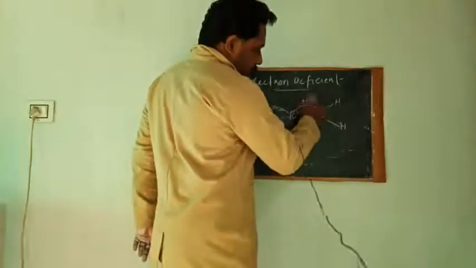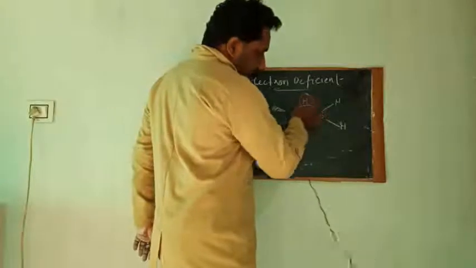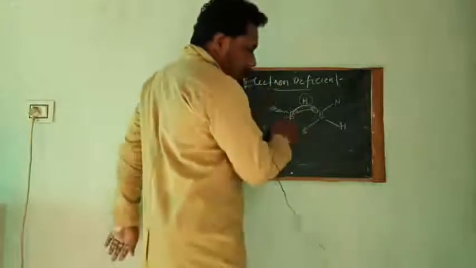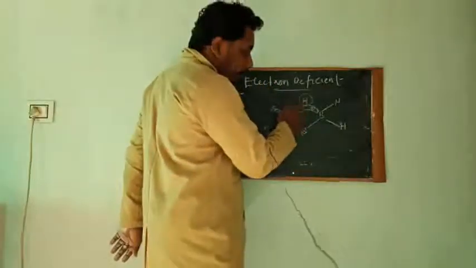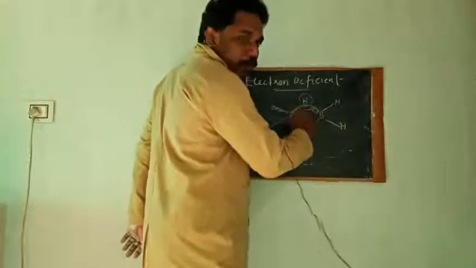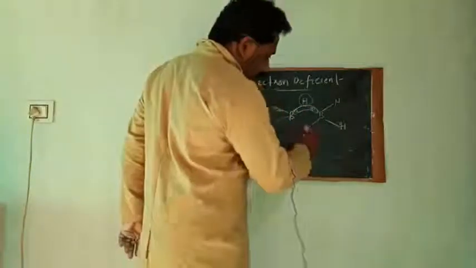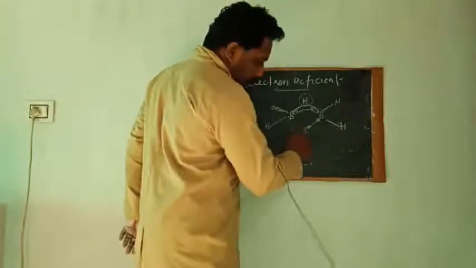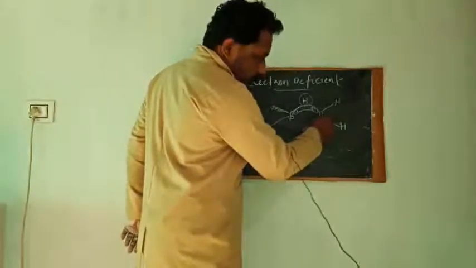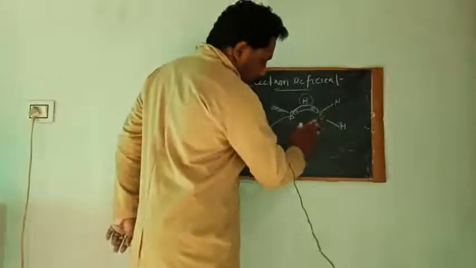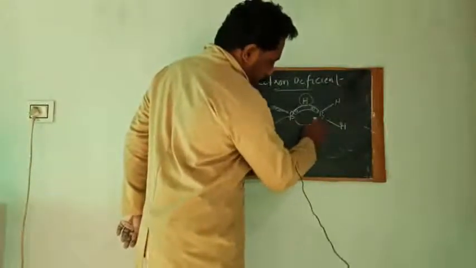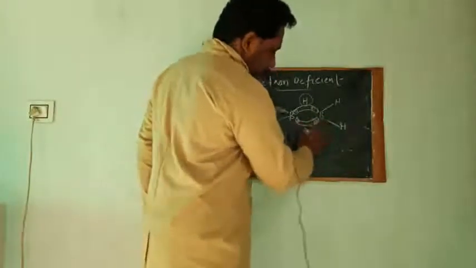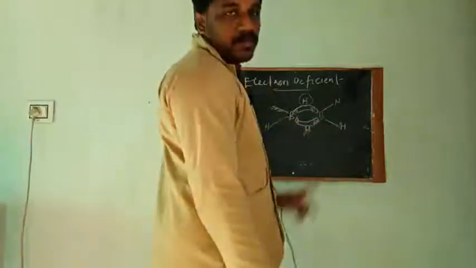The 2 electrons which were present between boron and hydrogen, that one boron-hydrogen bond will become a bridge between these two boron atoms, and similarly these 2 electrons between the other boron and hydrogen will become another bridge. Another banana bond will be formed between these two borons.